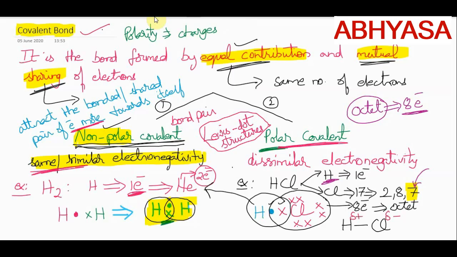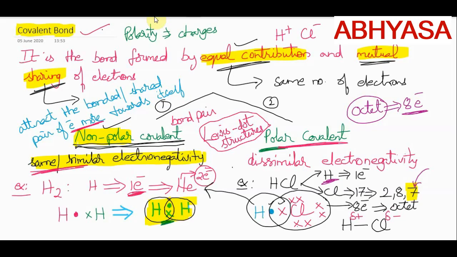Why I am using the word partial? Because if any atom is accepting electrons, directly we write it as negative ion like Cl minus. If any atom is losing electrons, it becomes positive ion like H plus, isn't it? But here it is not losing or gaining of electrons, it is sharing of electrons, and that too unequal sharing, isn't it?